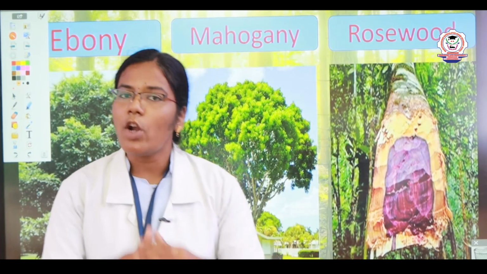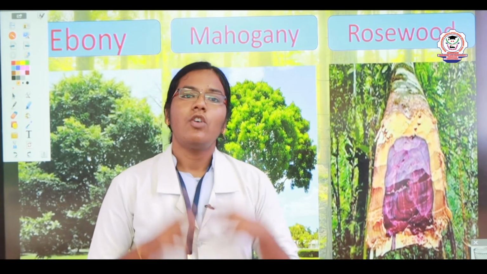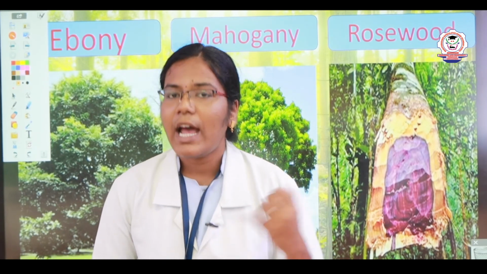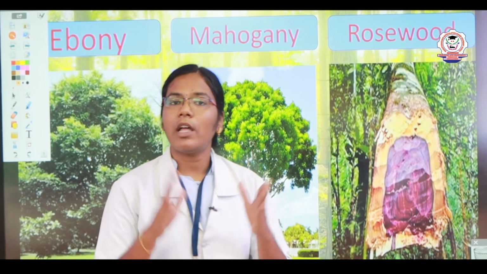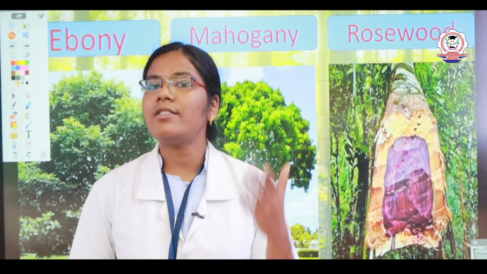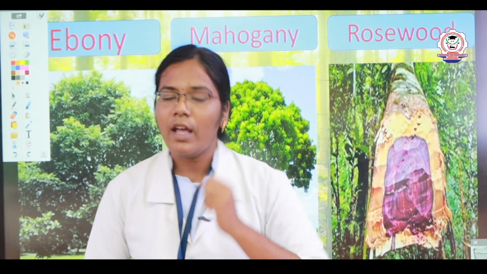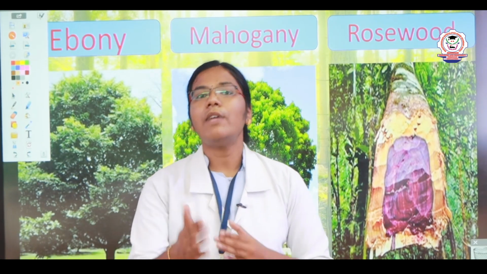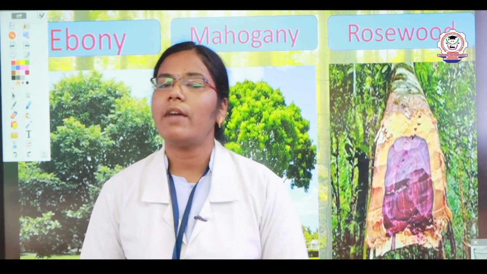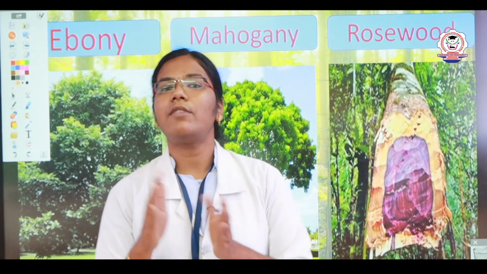I would like to give you a small recap of what we have discussed in this session. First we discussed the forest and its uses, and next the wildlife. Wildlife consists of both flora as well as fauna. Flora means plants which are found in a certain region, and fauna means the animals as well as birds found in a certain region. Next we discussed the different types of forest. We discussed the 5 types of forest, and the last topic was the evergreen forest and where it will be found.